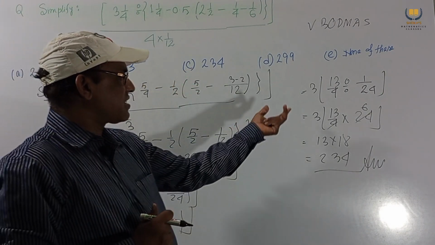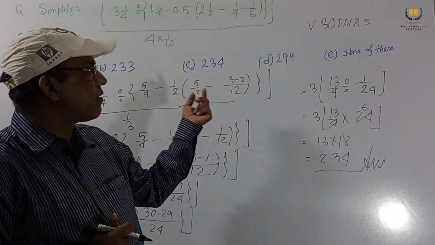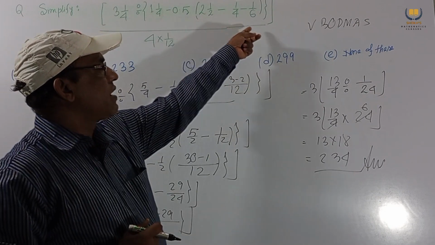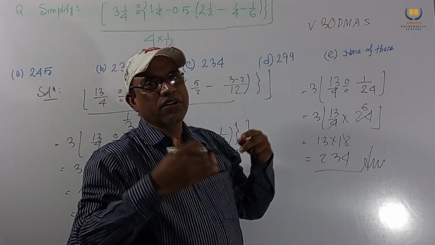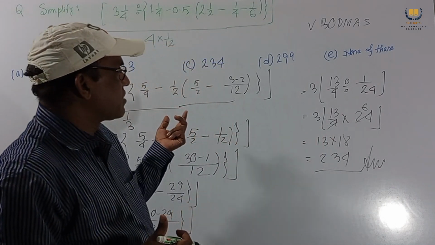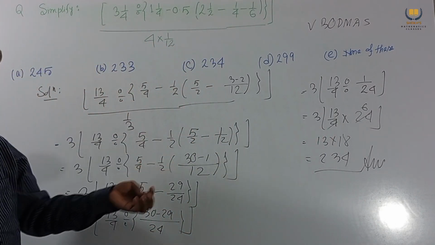Very easy solution, just using the BODMAS rule. First the bar we remove, next the brackets: first bracket, second bracket, third bracket, we solve in this way. Next division, and ultimately we get our answer.